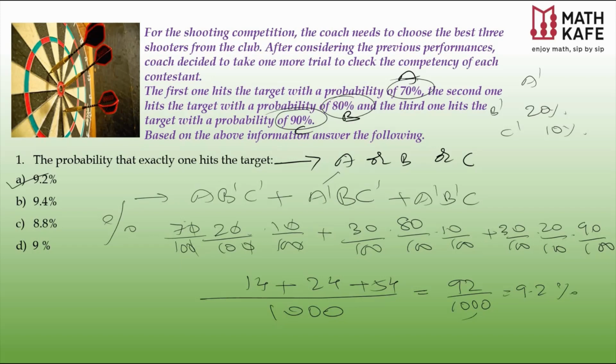Please remember, these are independent events, and exactly 1 means when A solves, both B and C are not solving. Similarly, when B solves, A and C are not solving. And in the same way, when C solves, A and B are not solving.